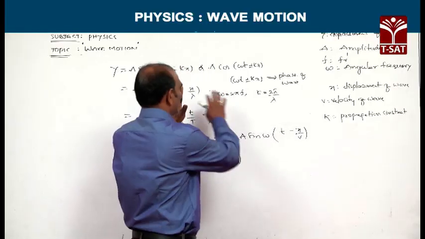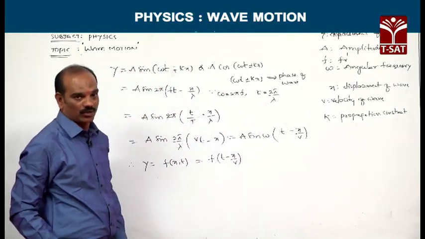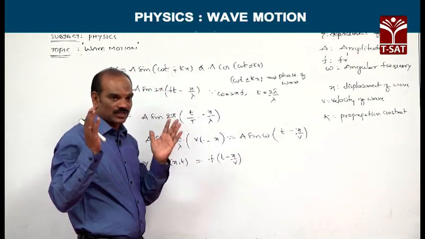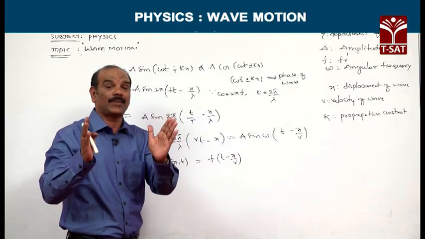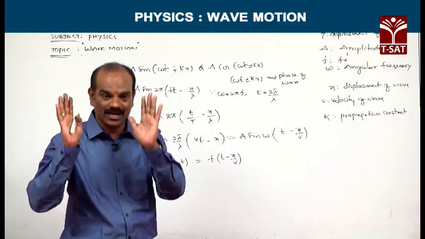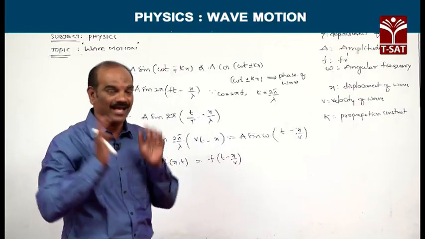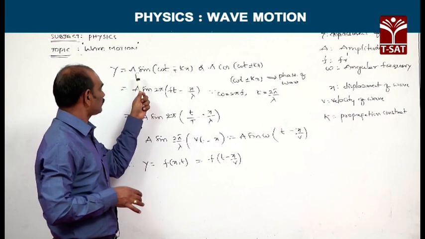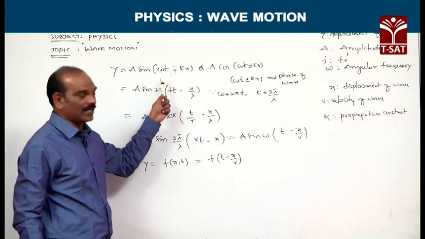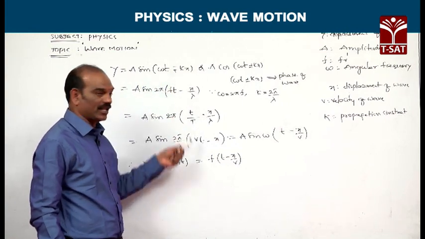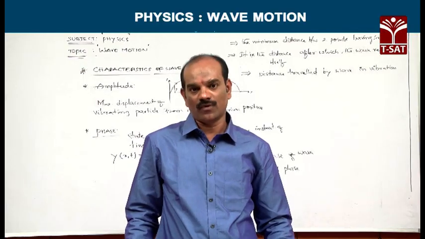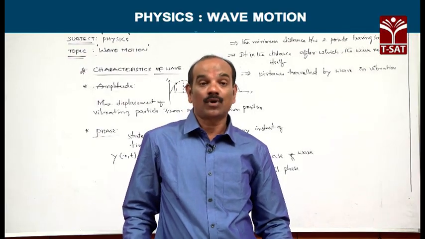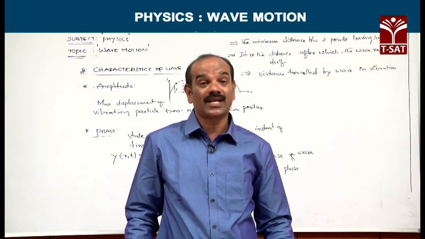So, finally, you remember only one thing about the equation of progressive wave. If any problem comes under the concept of equation of progressive wave, we have to compare the given equation with the general wave equation of progressive wave, y is equivalent to a sin (omega t plus or minus kx), with various forms. So far, we have come across the equation of progressive waves. Let us see the properties or the characteristics of a wave.